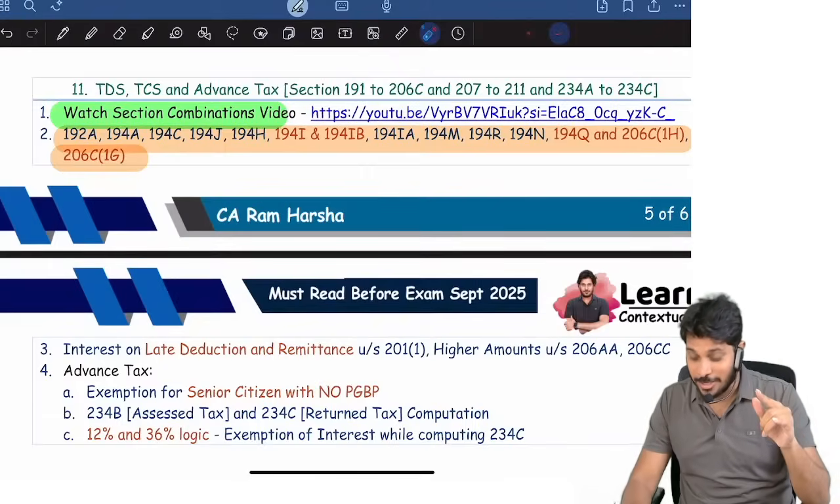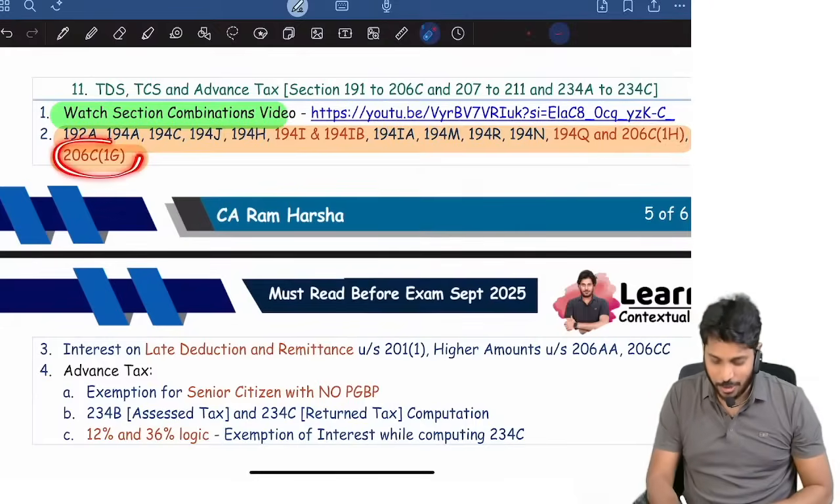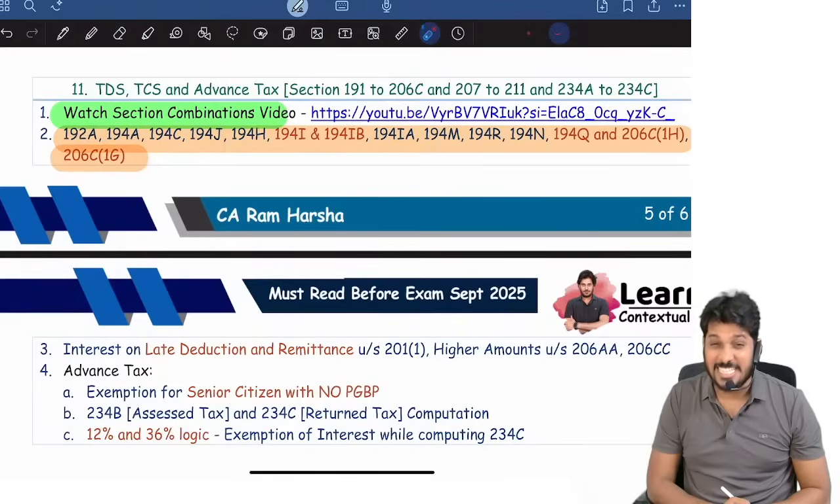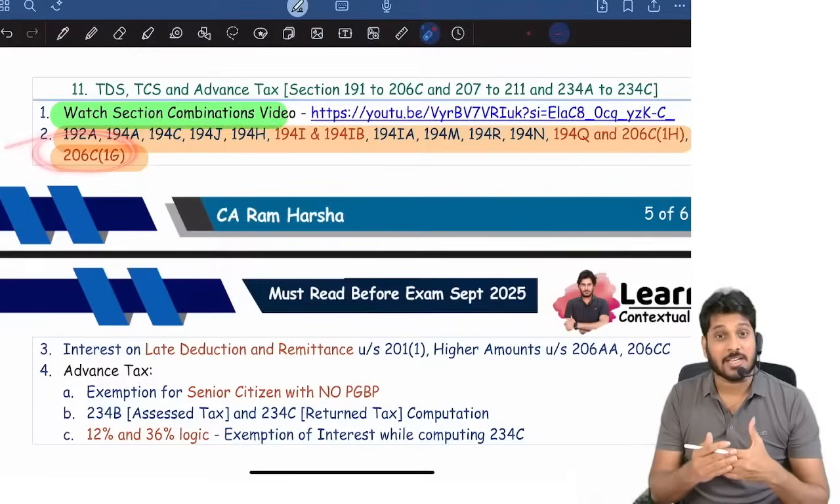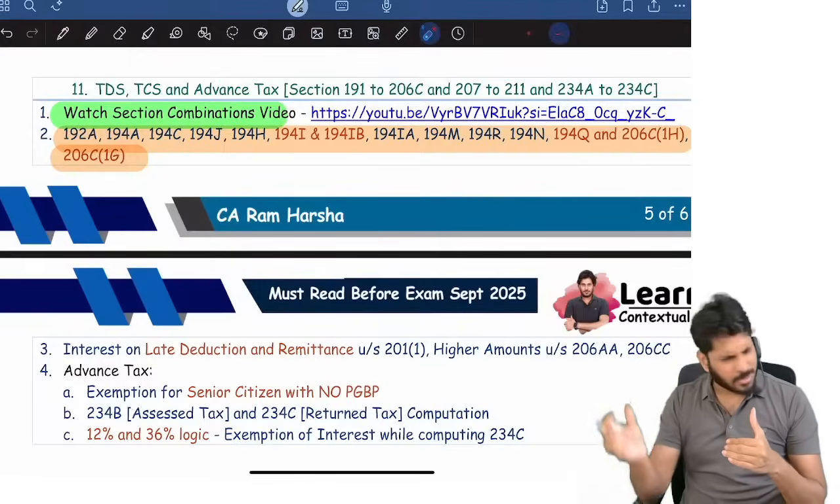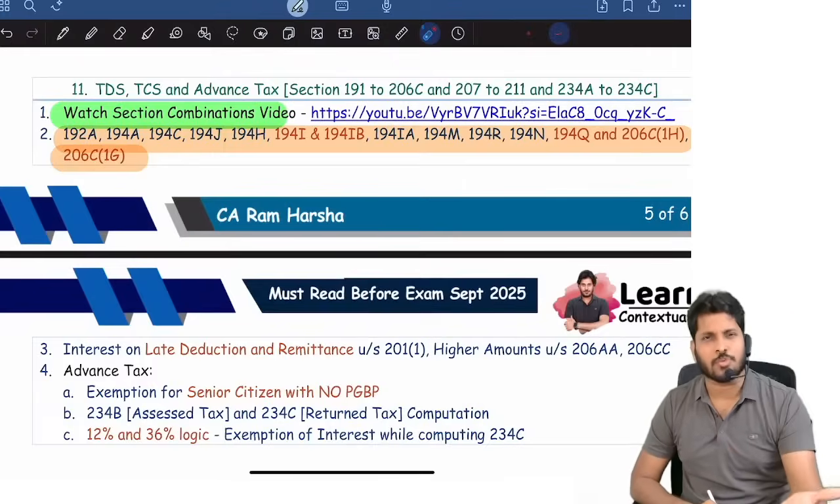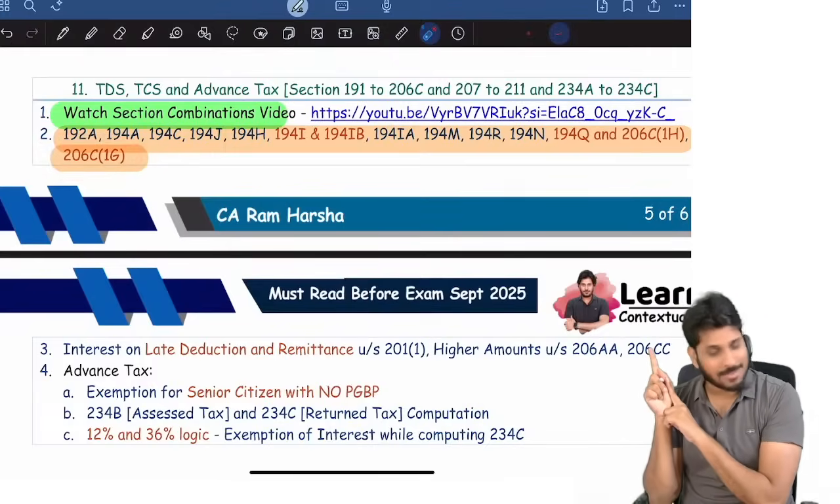And you know what? 206C(1H) is removed. For the May 26 attempt, it is not for you. For January it is there. Be careful. And 206C(1G) in TCS sections: LRS, liberalized remittance scheme, education purpose, other than education, overseas tour package. Don't worry, I showed that in the playlist. It is covered in depth there.